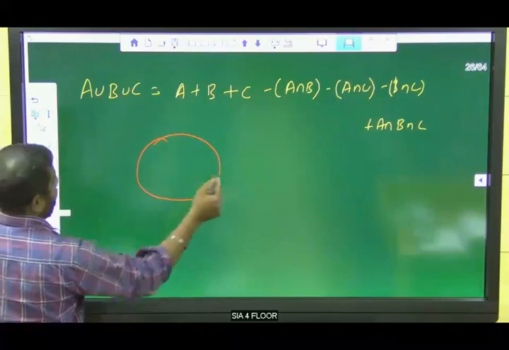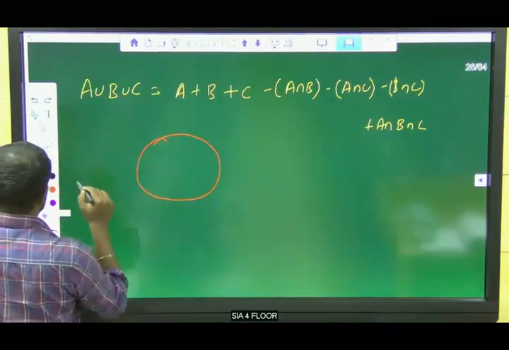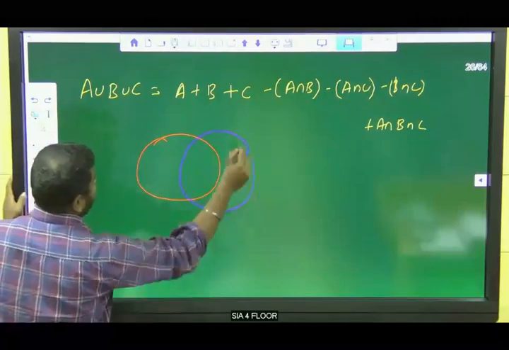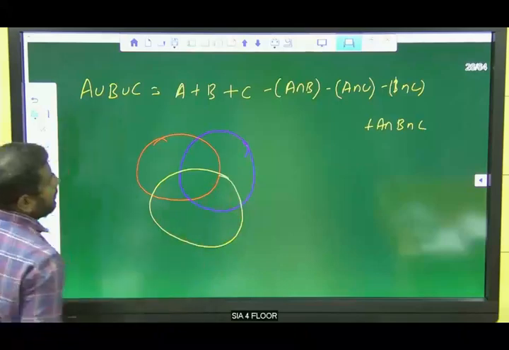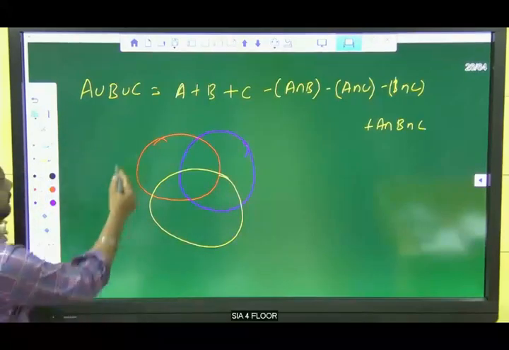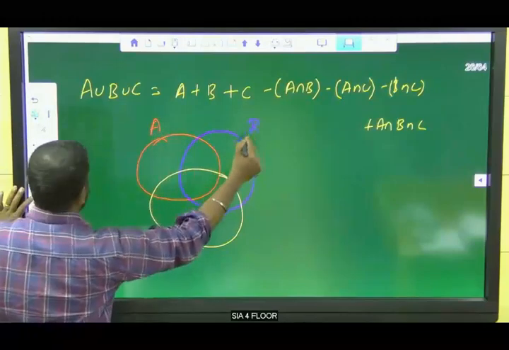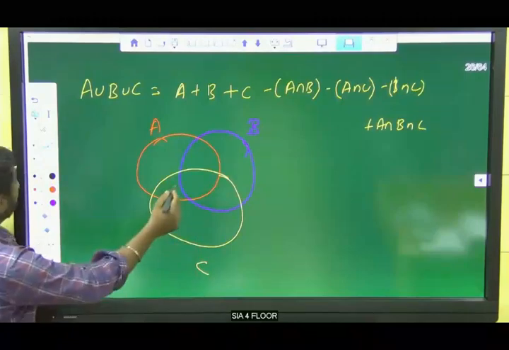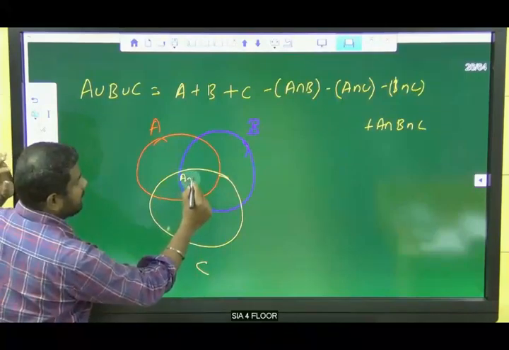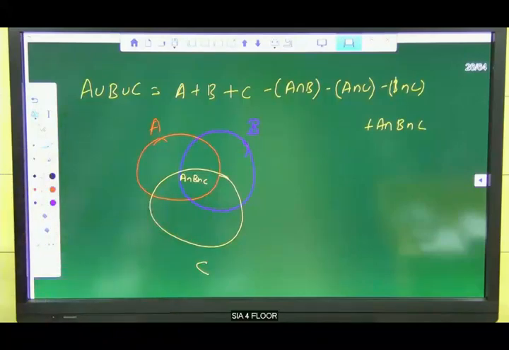A, B and C. This is for, right? So this is completely A and this is B and this is C, right? So listen guys, this part is A intersection B intersection C, right?